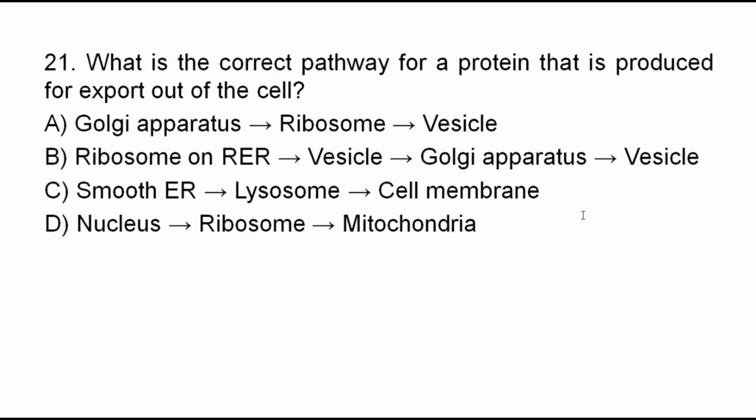They are sorted and modified, and there is a formation of a vesicle, and by that vesicle, that sac, they are transported to the Golgi apparatus. In the Golgi apparatus, there is further modification, sorting and packaging, and from the Golgi apparatus there is a formation of a vesicle, then by that vesicle, proteins are transported out of the cell, or exported out of the cell. So the correct answer for question number 21 is B. This is the correct pathway.